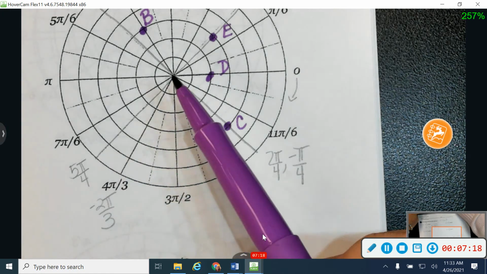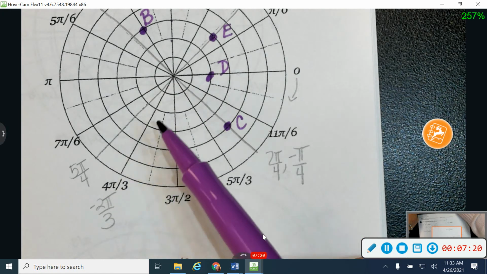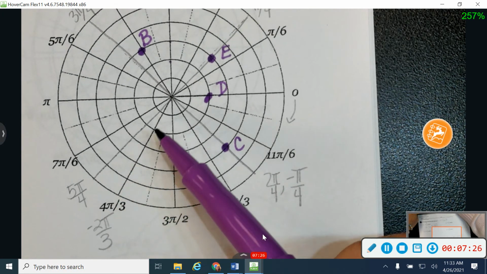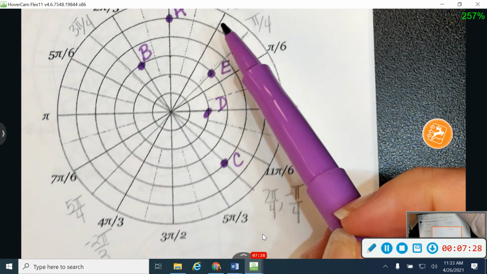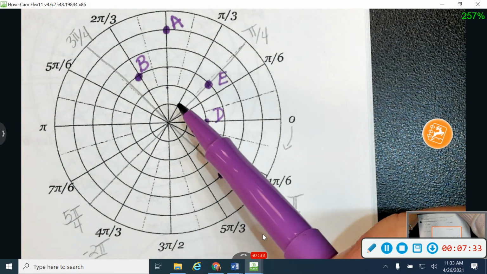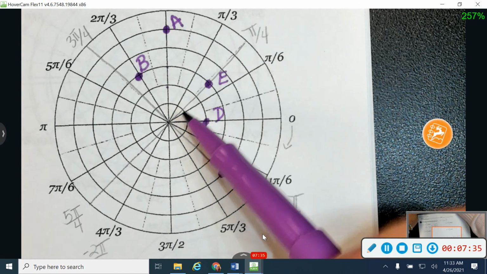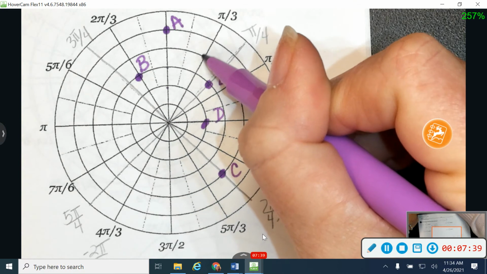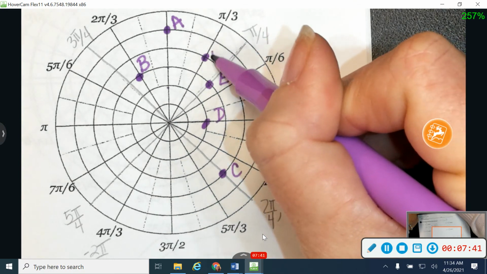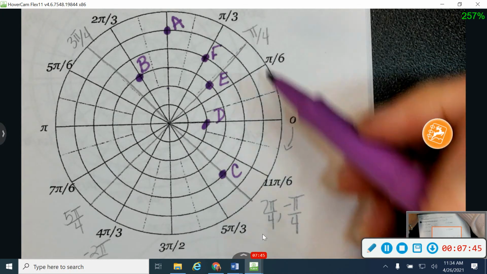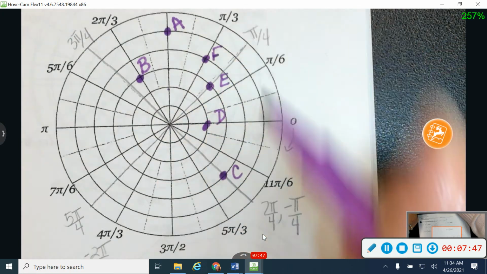Okay, so here's my line that I'm working on for my angle. But rather than come down that line, because my radius is negative, I'm going to go the opposite direction, which is going to put me up here at the same denominator. So I'm working at pi over 3, and I'm going to go out 4 circles. So I'm going to go out 1, 2, 3, 4, and that one right there is F. A little bit of line there.